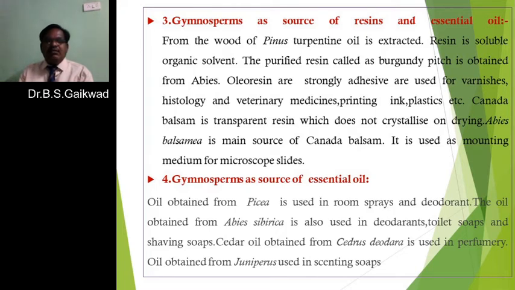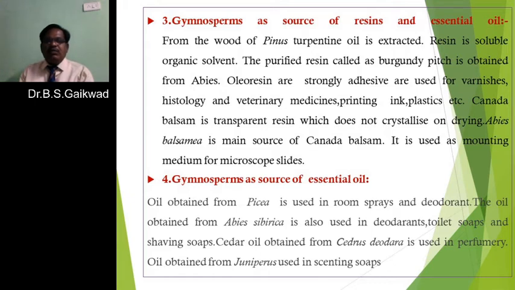Then in sciences like histology and in veterinary medicine, it is also used. Printing ink is also prepared from the resins of these plants, and plastics are also prepared from it.